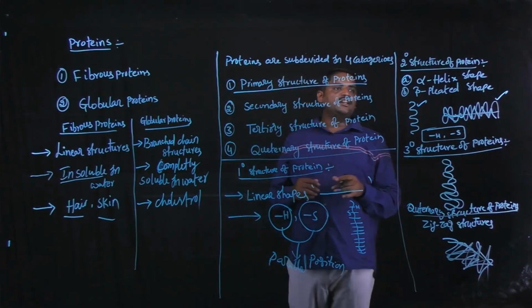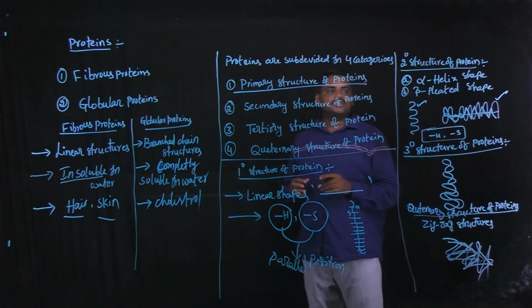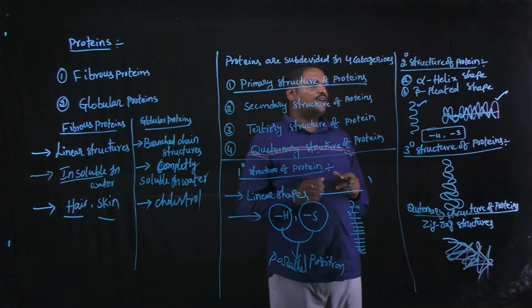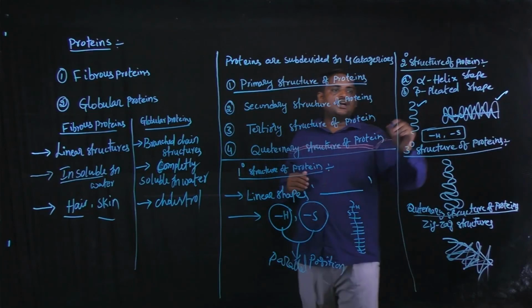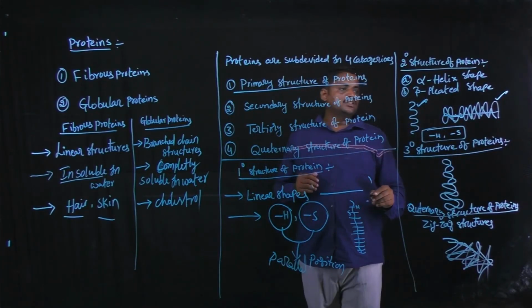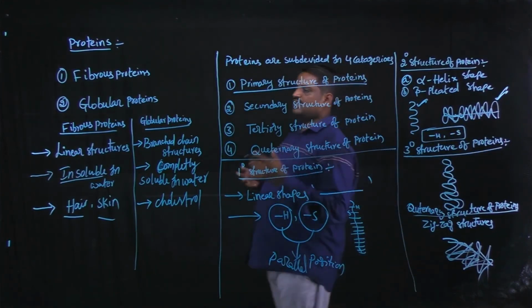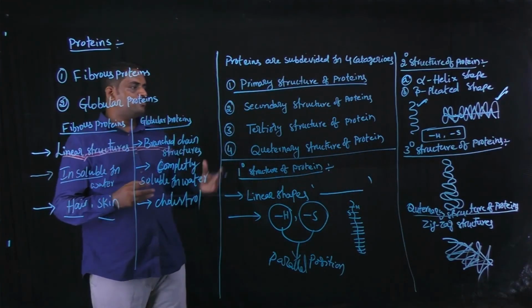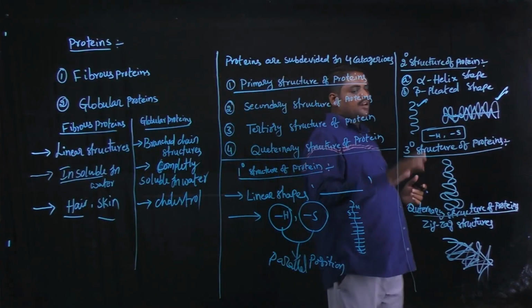And the secondary structure of proteins: these shapes are alpha helix shapes and beta pleated shapes. This is the alpha helix shape, this is a beta pleated shape. These structures involve hydrogen bonds and sulfur bonds arranged in parallel positions.